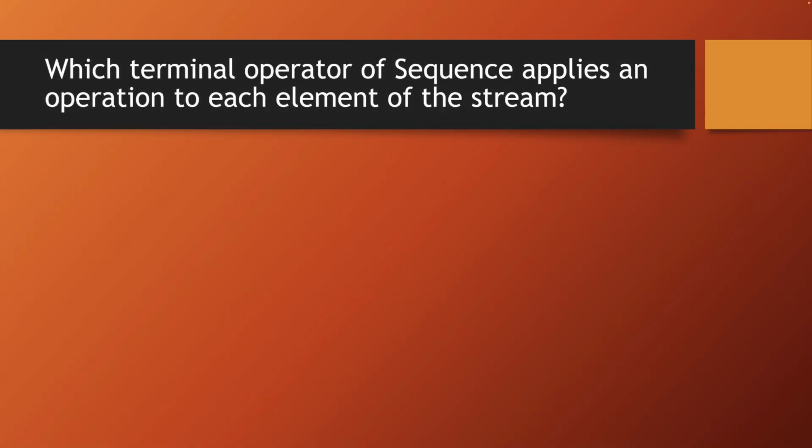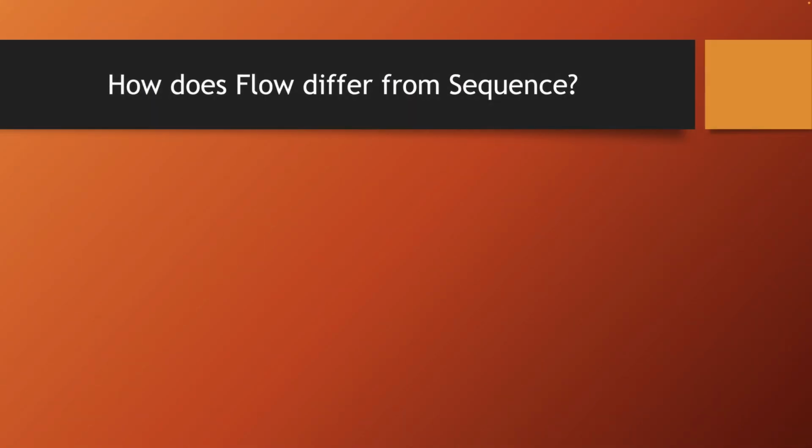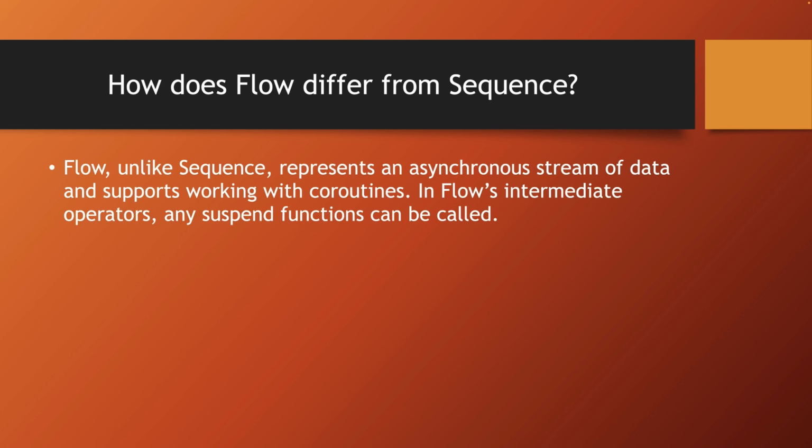Which terminal operator in a sequence applies an action to each element of the stream? That would be the operator forEach. How is flow different from sequence? Flow, unlike sequence, is an asynchronous data stream, and it supports working with coroutines. In flow's intermediate operators, you can call any suspend functions. In sequence, you cannot call suspend functions in intermediate operators.